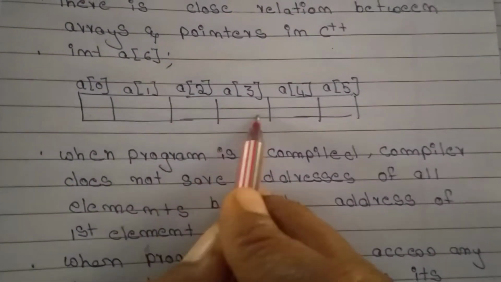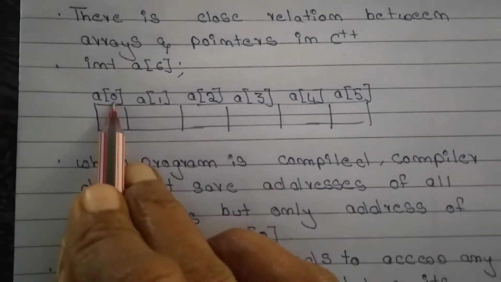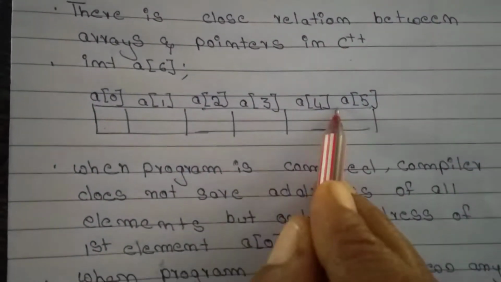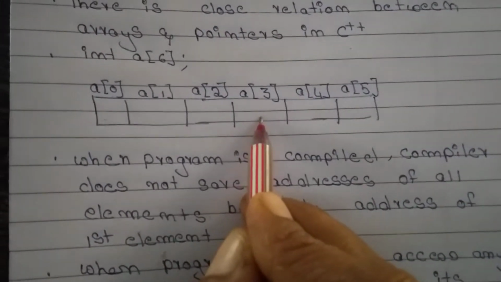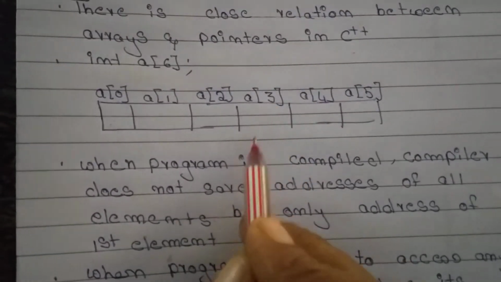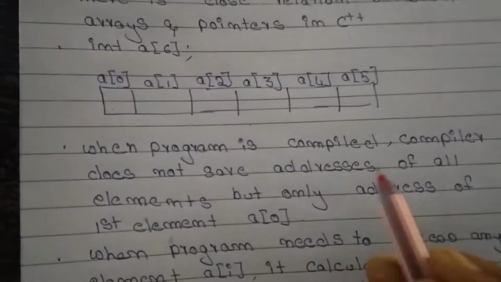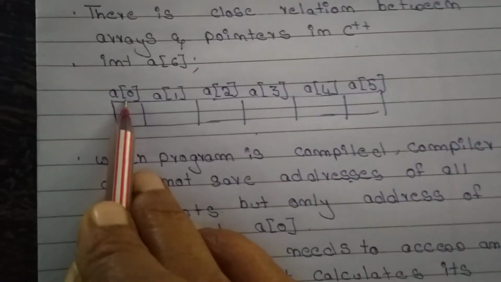Now, for example, data is in these locations. For the data to be brought, I should know this address. Everywhere A is there, the entire array name is A. I want to bring data from the location at position 3, but the address is different. The compiler will not remember all the addresses. It will remember the first address.